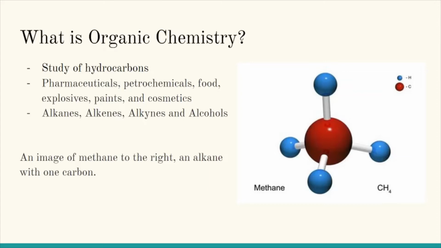There are four main types of hydrocarbons: alkanes, alkenes, alkynes, and alcohol. There's something else called aromatic hydrocarbons, but those are usually not dealt with during 10th grade, so those were out of my area of studies or research. Organic chemistry allows us to understand the substances around us and how they interact. In addition to this, the molecules are named differently based on the number of carbons they have. For example, if the molecule has one carbon, the prefix is meth; if it has two, the prefix is eth,